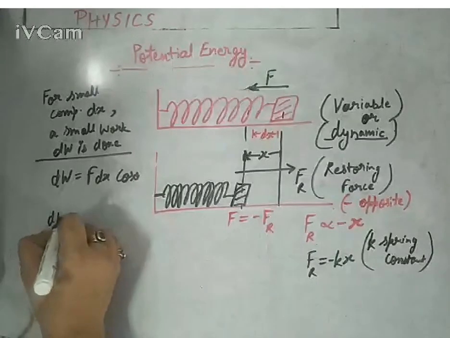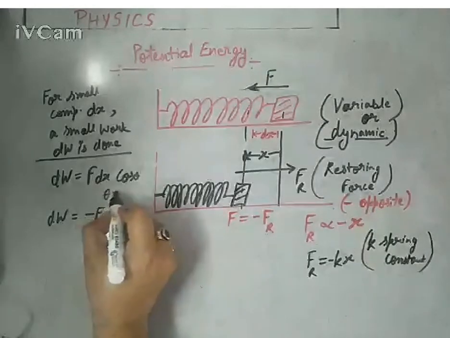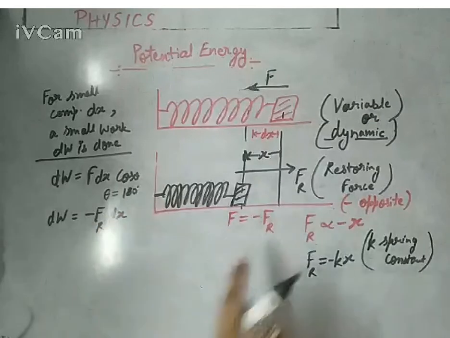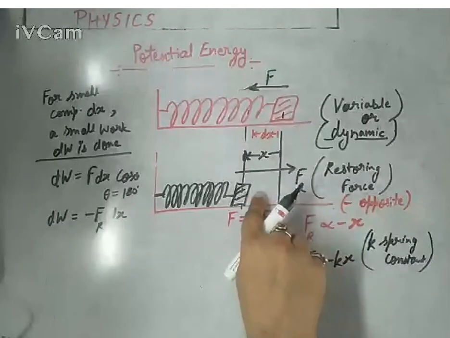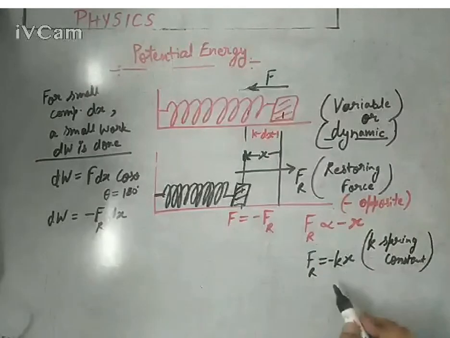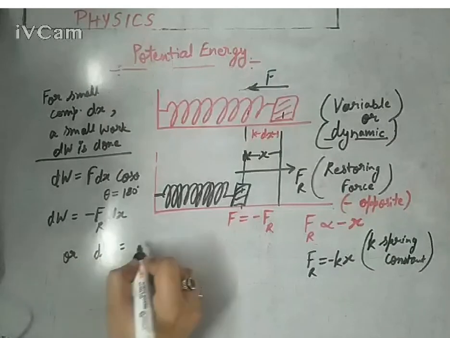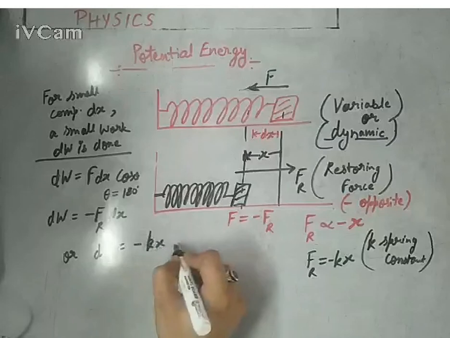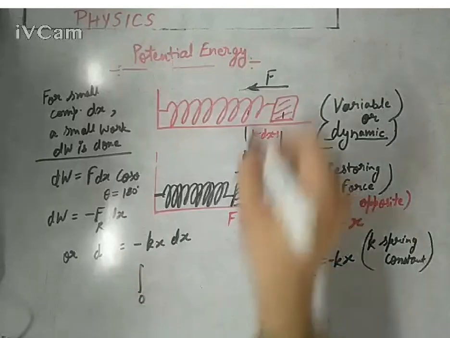So it's your choice completely. You can write minus Fr dx because theta is 180 for Fr and x. If you want to replace F by Fr, you have to take theta as 180, so minus Fr dx because cos 180 is minus 1. And now you can place the value of Fr, which is actually minus kx. So dw equals minus kx into dx. Now integrating both sides, the work done to keep a body at rest against the restoring force will be called the potential energy, which is represented by capital U.